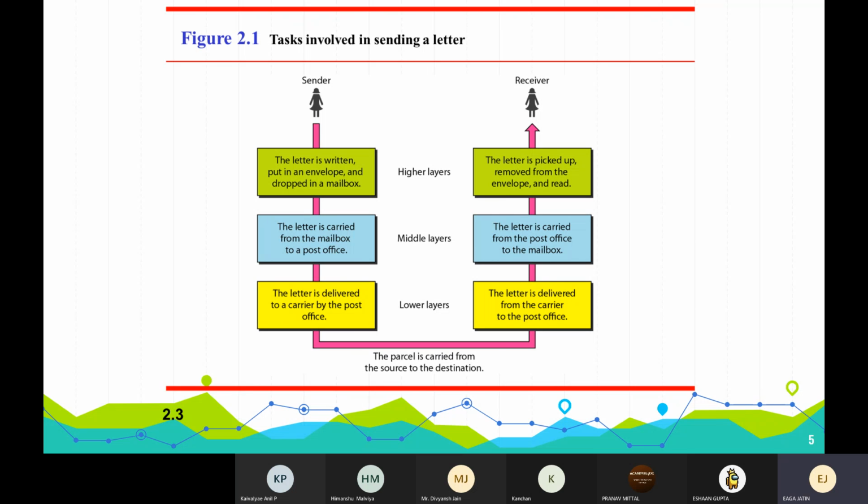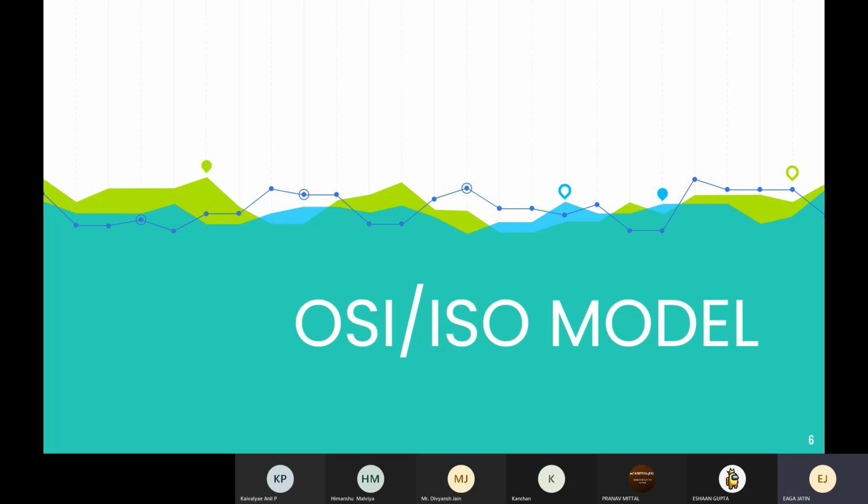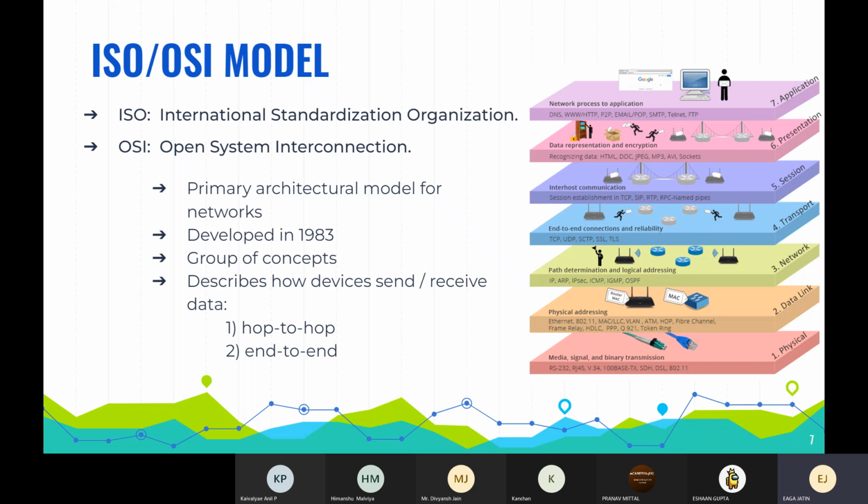Taking this as the reference, let us get to know what the OSI model is. To transfer data from one place to another, we are talking about the concept of networking. This networking data transfer follows a procedure.